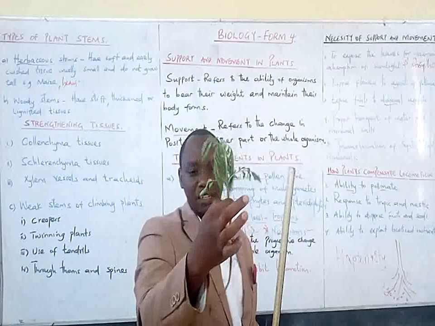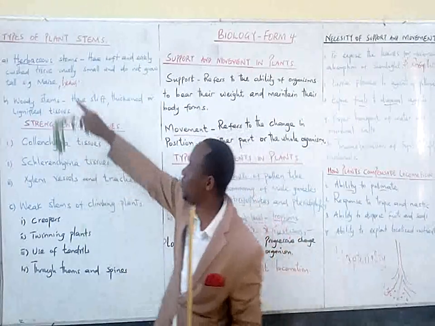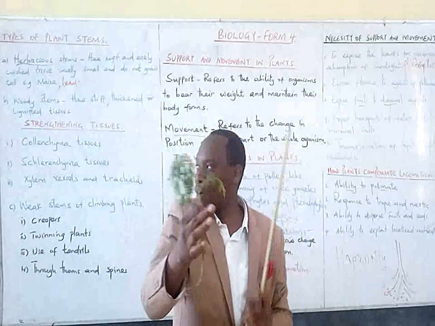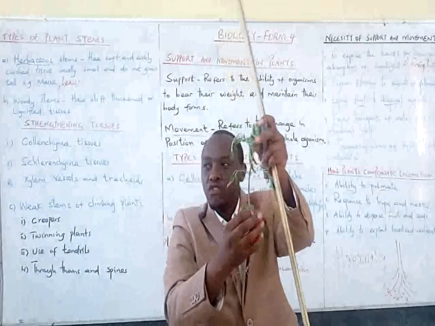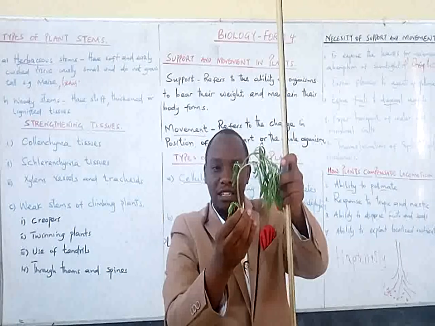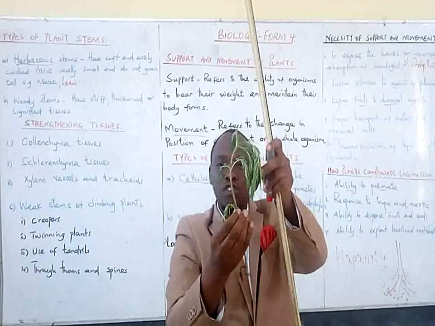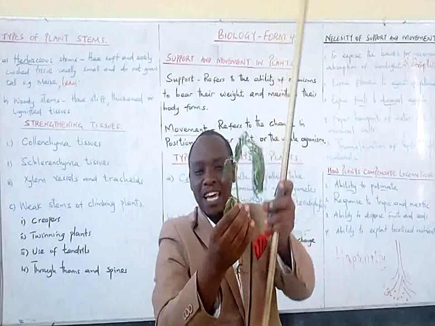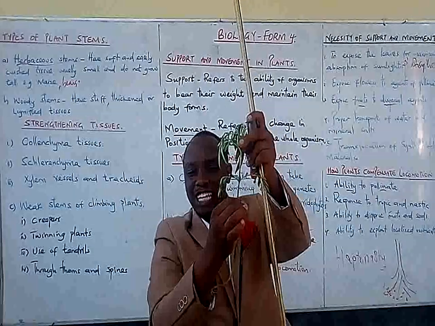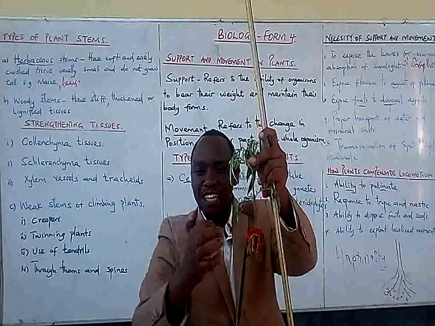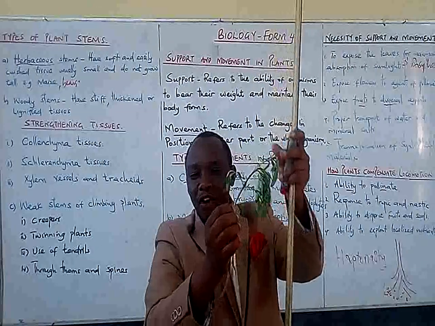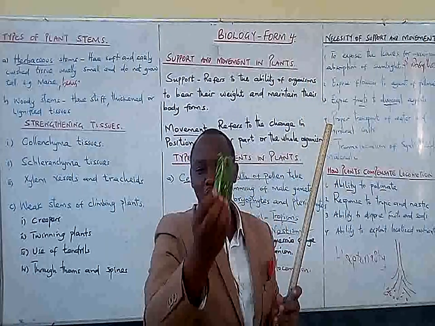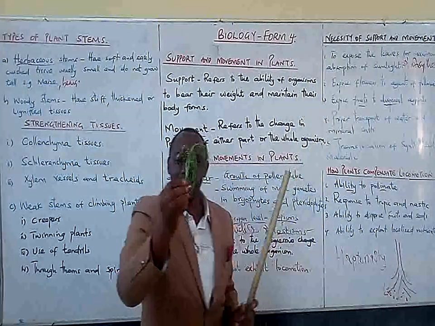That is the reason why during the dry period, the herbaceous type of stem loses water, and the cells are going to shrink. And when the cells shrink, you find this type of plant wilting. For example, you can see some parts of these leaves are shrinking. They are wilting. Why is this so? It is because this stem is soft and tender. So when it loses water by osmosis, the cells are going to shrink, therefore causing this type of herbaceous stem to wilt. That is how you explain the phenomenon of shrinking or wilting in plants.